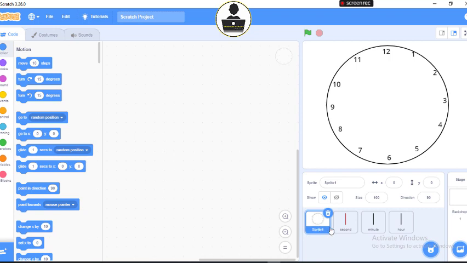Any sprite that has this blue background on it is the one that you are currently writing your code for. So be very sure that you selected the right sprite, because if you do not, the code will apply to the sprite that is currently selected. So this blue sign shows you the currently selected sprite. For me, I'm going to do this for my clock face.